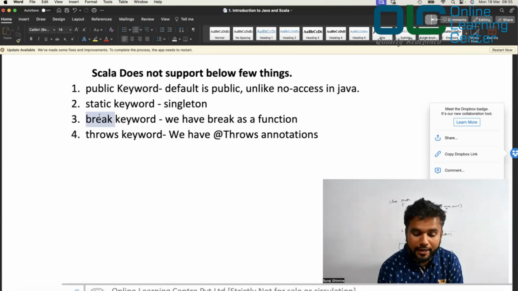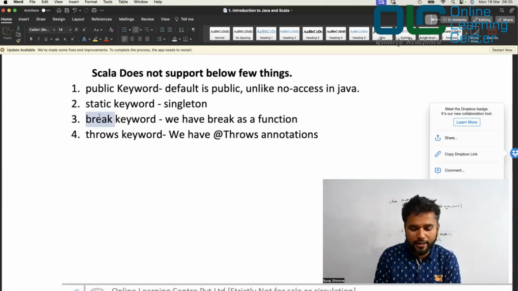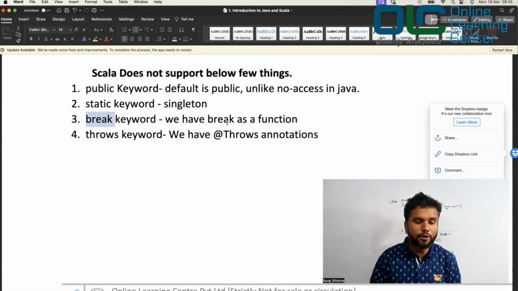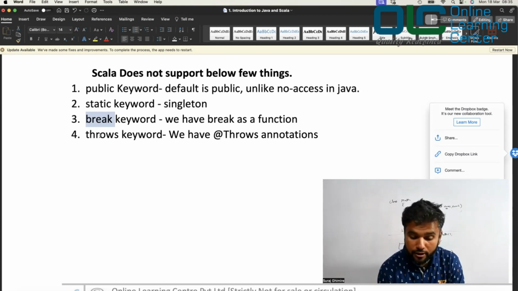Break keyword. There's no keyword called break in Scala. Break is used when you want to get out of a loop, right? But that keyword is not present. But we have break as a function. I'm not saying that you cannot break out of the loop. You can break out of the loop, but the break keyword is not present. Instead, they gave break as a function. Throws keyword is also not there in Scala.